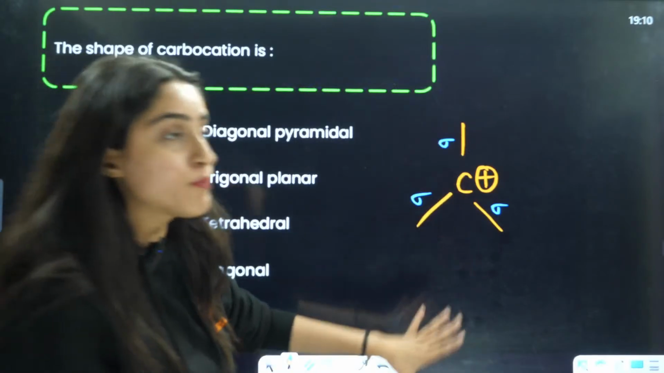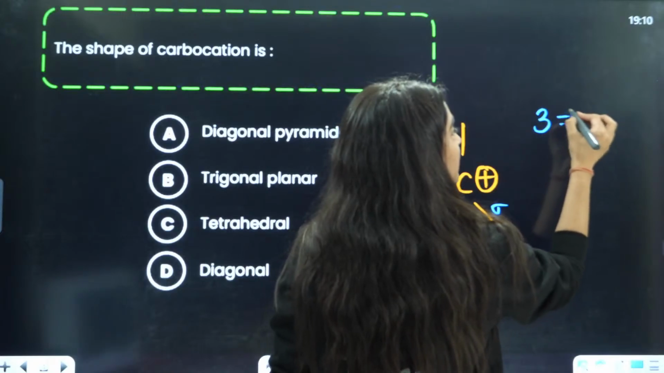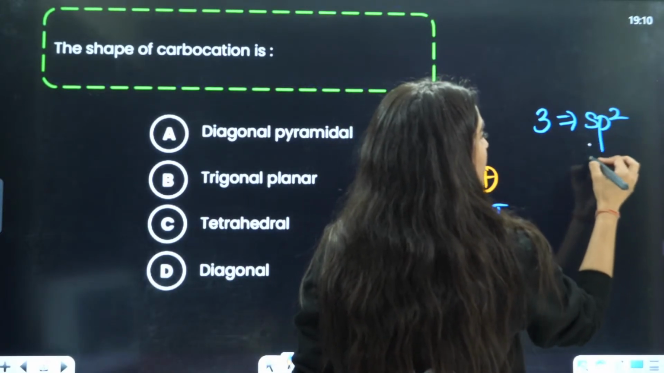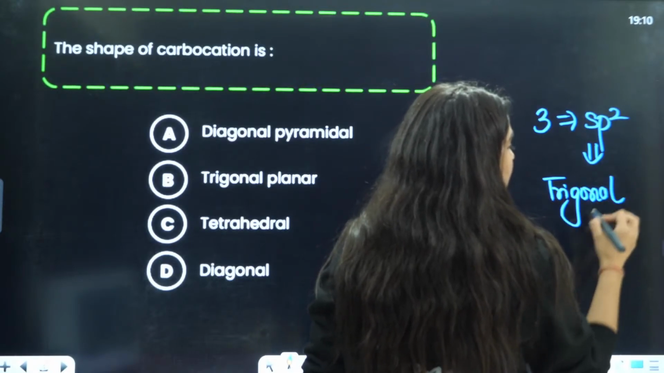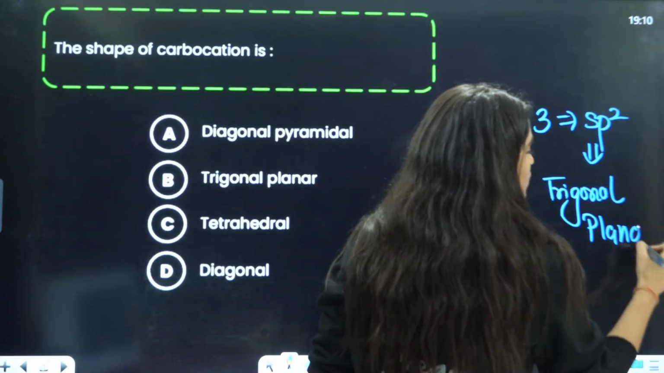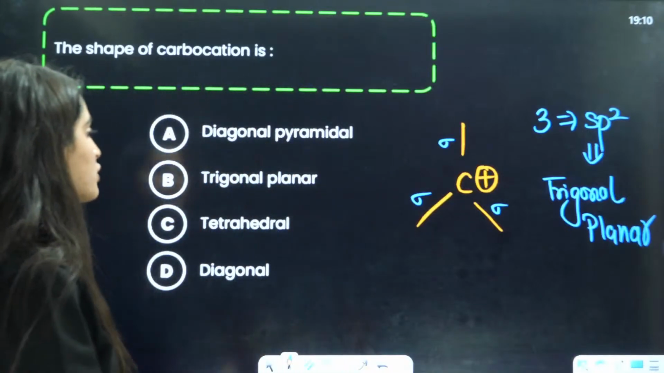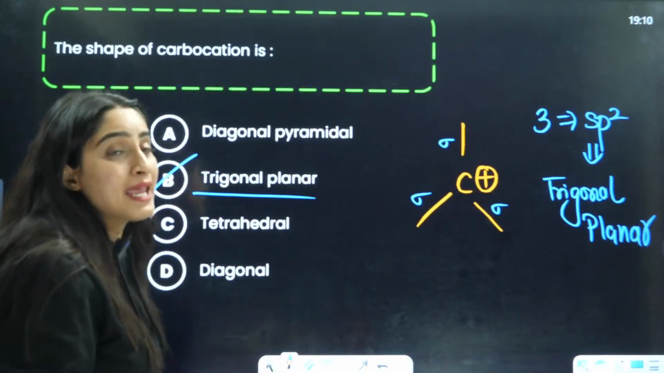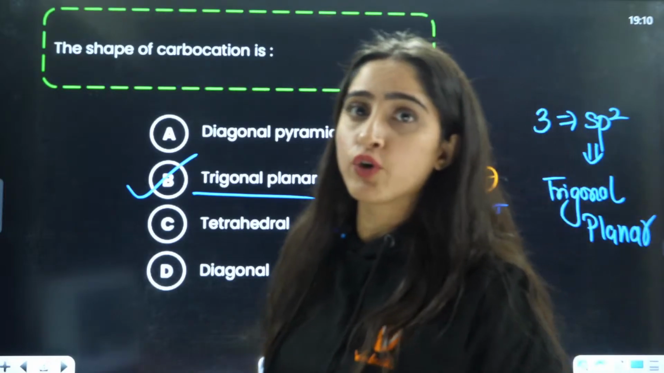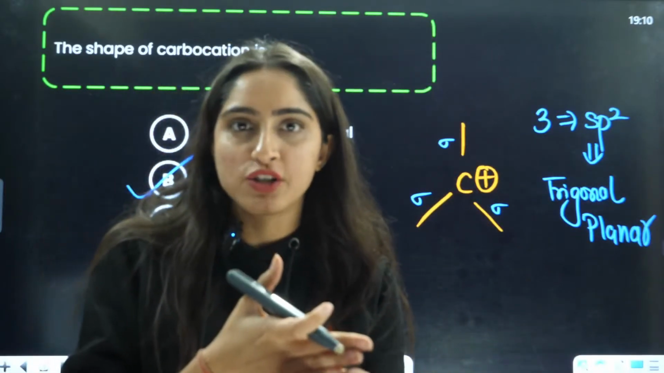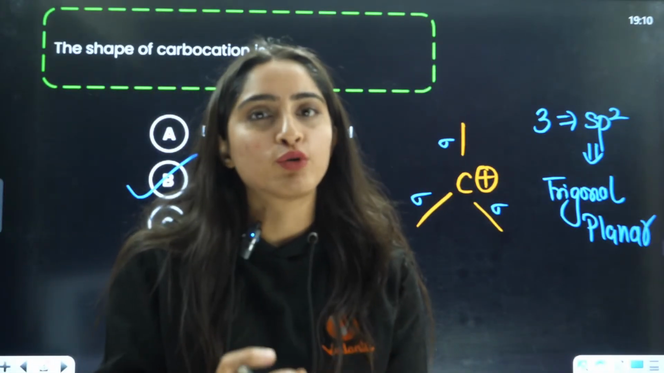Sigma bond plus lone pair is equal to 3. And 3 corresponds to sp2 hybridization, which corresponds to trigonal planar geometry, or shape. So the answer is going to be B. This is a very simple question that I gave you based on shapes and hybridization. Now let's jump into the concept.